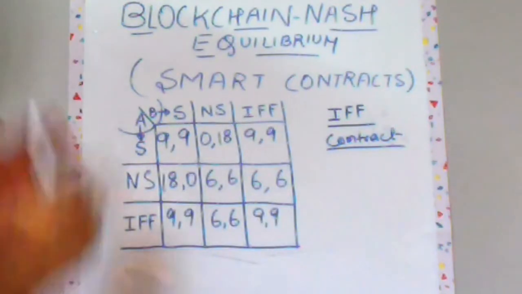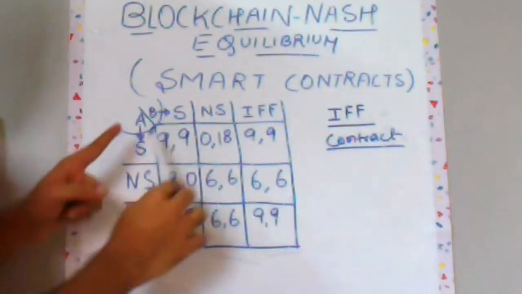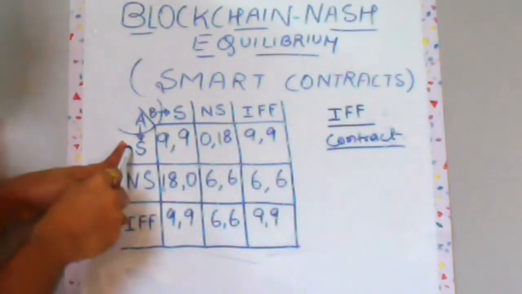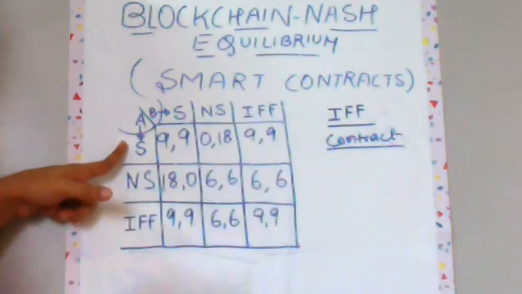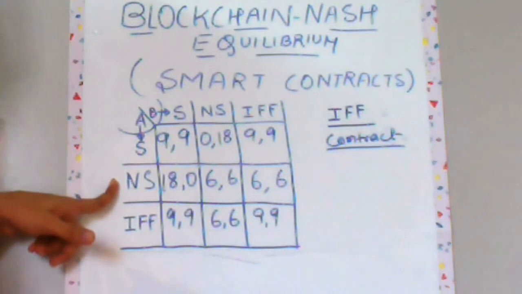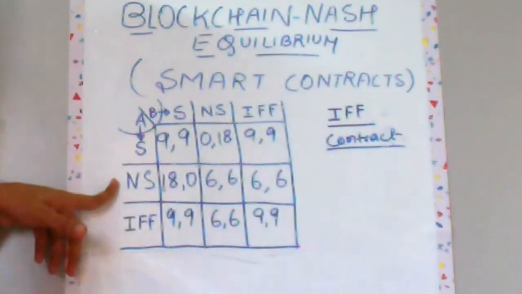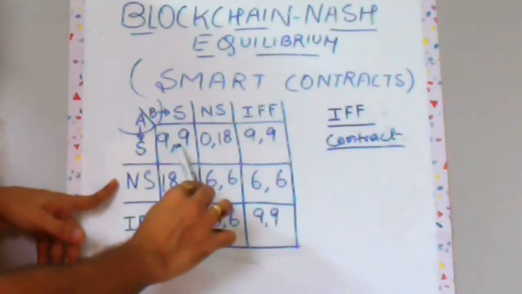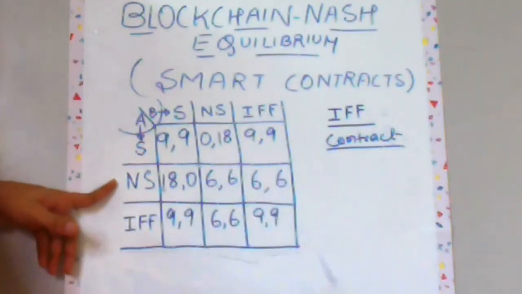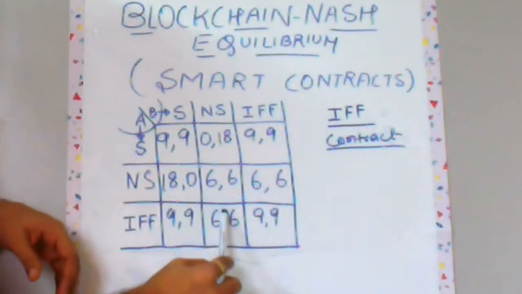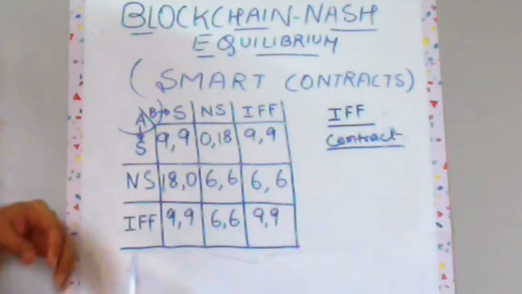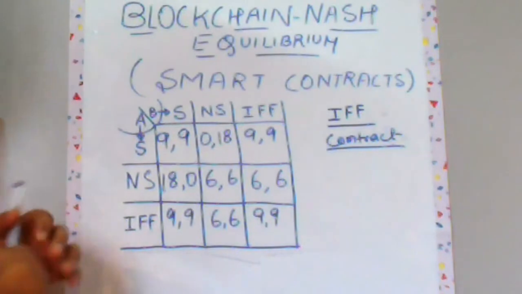So whenever company A chooses to share, the if clause makes me share, and if company A is choosing not to share, the if clause is making me not share. So you can see that share is replicated here, and not share is replicated here, and similarly you can see it here also and here also, because this is a symmetric payoff matrix.